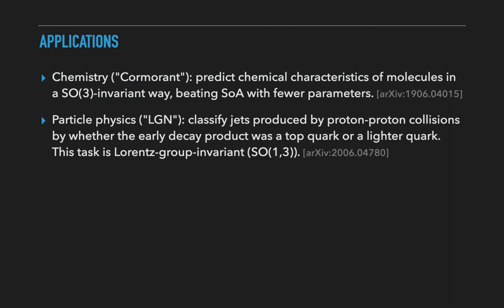In the second problem, I developed the representation theory and the code implementation of the equivariant neural network, and we used this Lorentz group invariant network to classify so-called jets of particles produced in simulated proton-proton collisions based on whether the initial decay contained the massive top quark or other lighter quarks. It's a binary classification task, and we got competitive performance while using orders of magnitude fewer parameters, which is, of course, the most obvious direct benefit of implementing symmetries in neural networks.